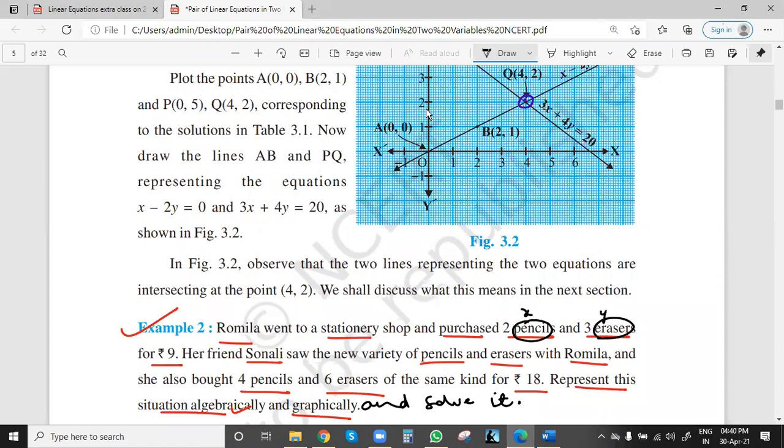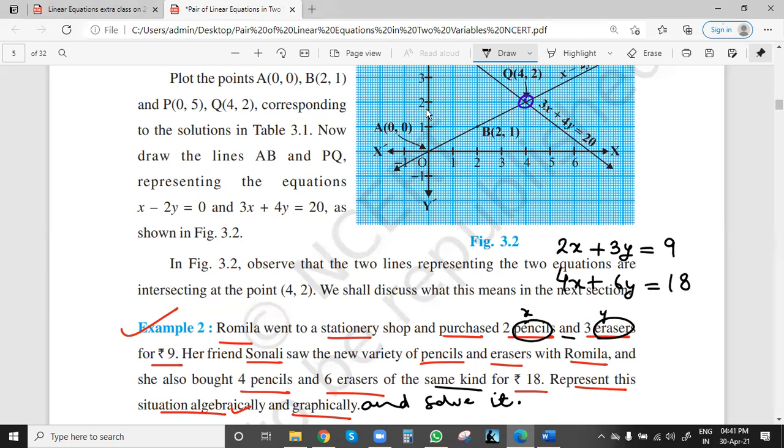So one pencil price is rupees x, so two pencils cost will be 2x plus, meaning add both the values, and one eraser costs rupees y, so 3 erasers 3y, total costs rupees 9. Similarly, the friend purchased 4 pencils, one pencil price is x, same brand same kind, and they have given 4x plus 6y equal to 18.